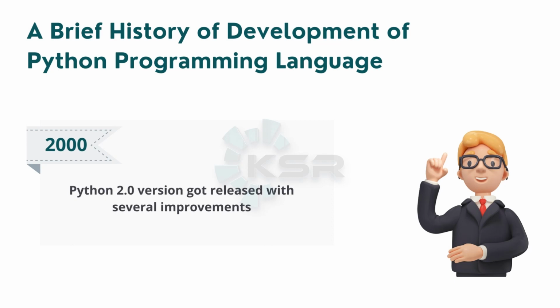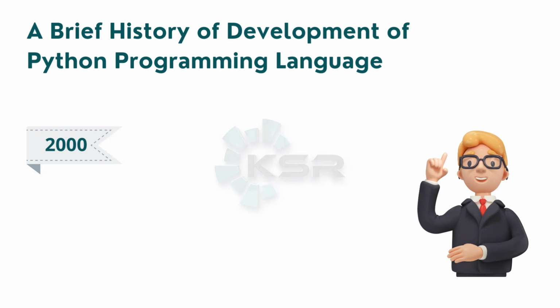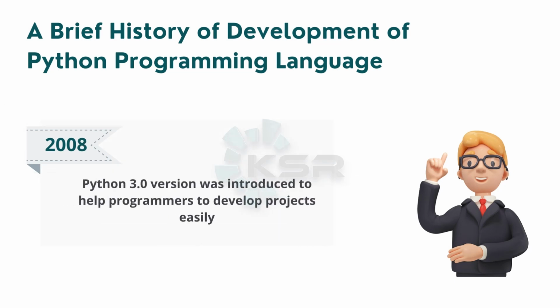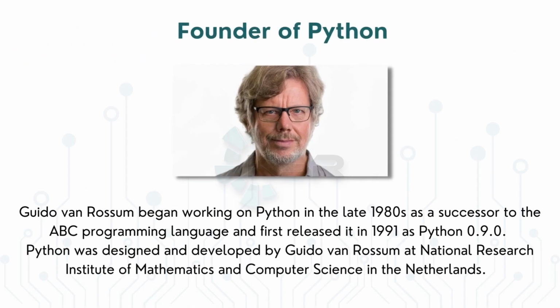It came as a successor of the ABC programming language. There was a programming language called ABC, right? The guy who developed Python was working with that particular language, and then he started putting things together to develop a new programming language, and he named it Python. He did that in the late 80s, but the programming language was introduced in 1991.